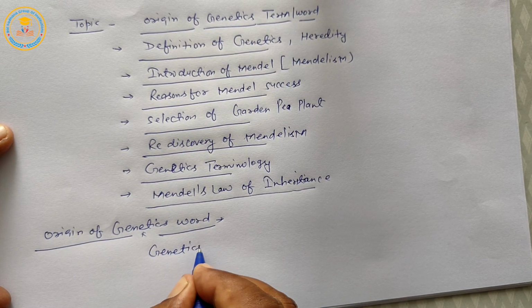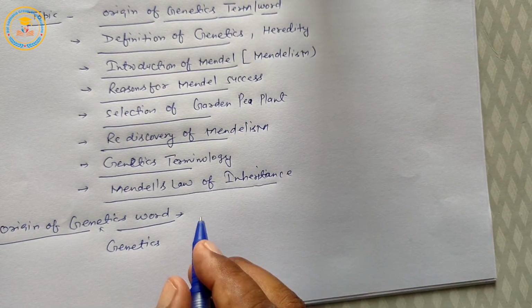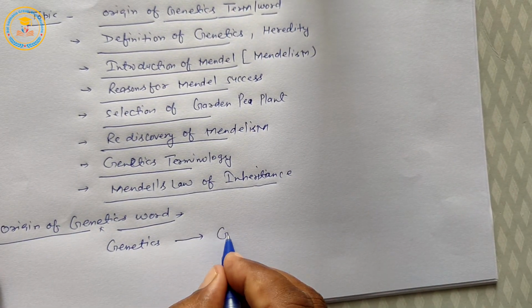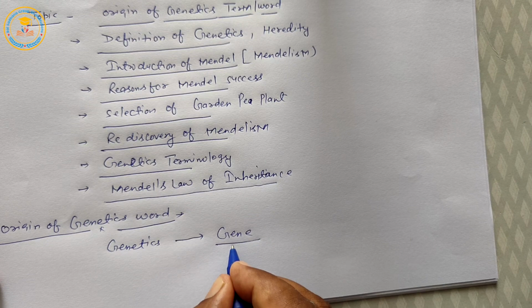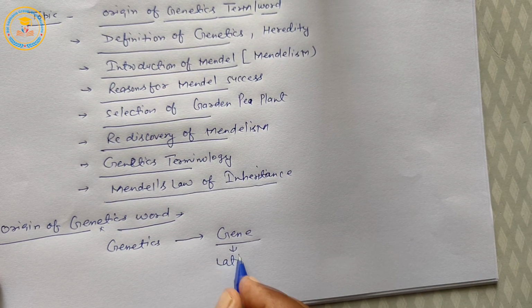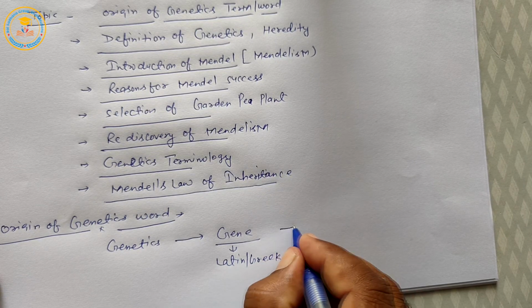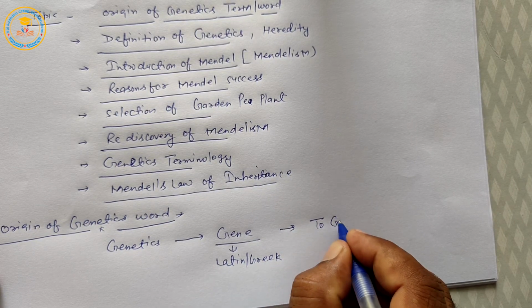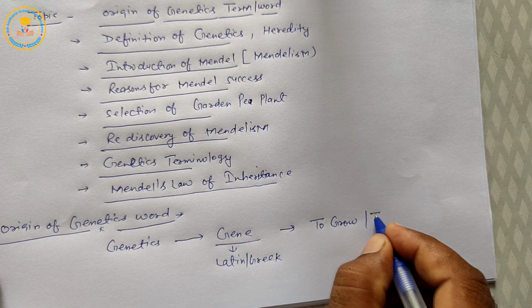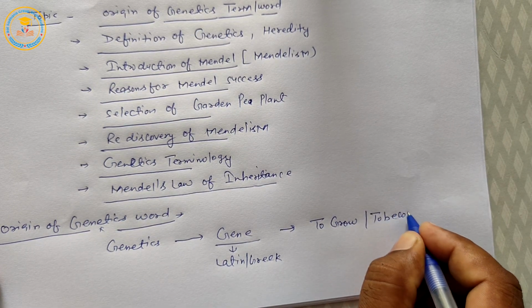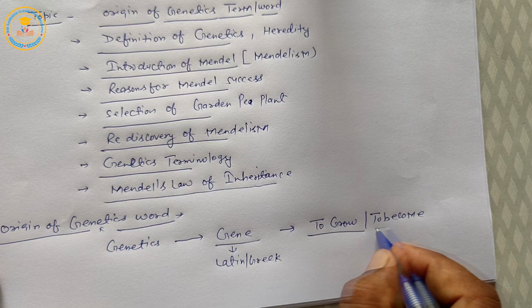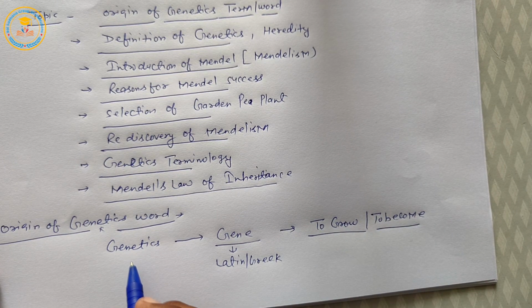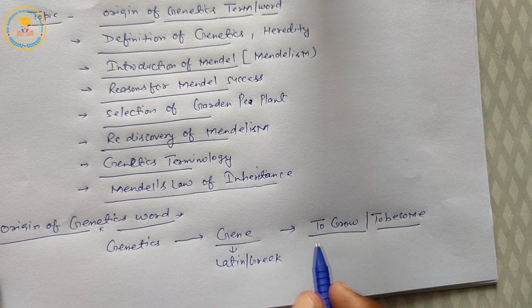Genetics word originates from the Latin word gene or Greek word gene. It means to grow, to become. Once again, genetics term originates from Latin or Greek word gene. It means to grow, to become.